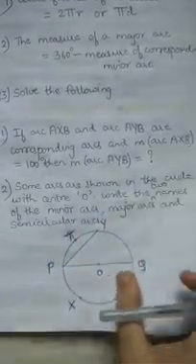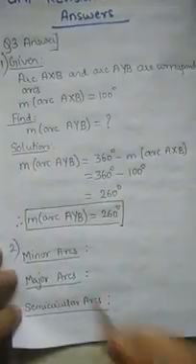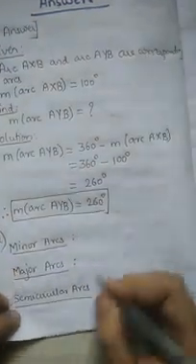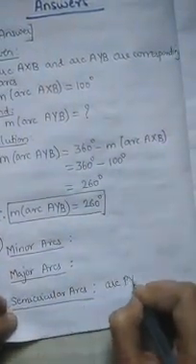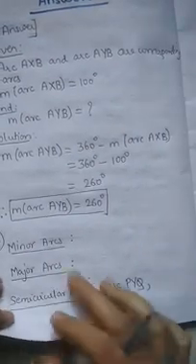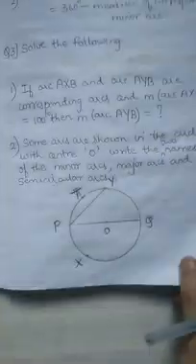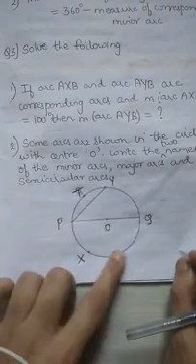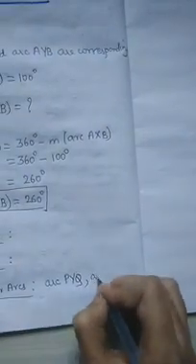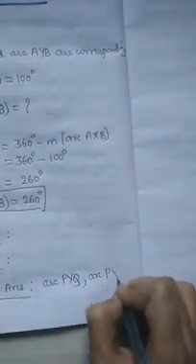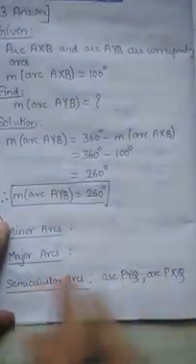So let me write that arc first. I have written over here minor arc, major arc and semicircular arc. So semicircular arcs are what? Arc PYQ. Okay, and there will be one more downside arc. So which is the downside arc? PXQ, down one, PXQ. So I will write there arc PXQ. So these are my semicircular arcs. Okay, so now these are done.